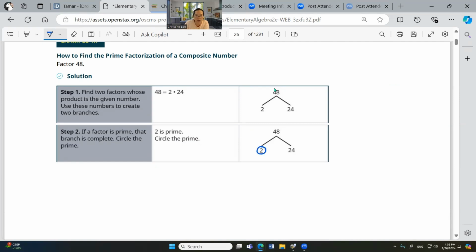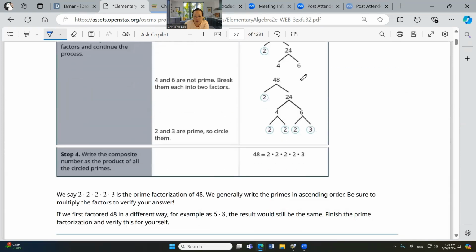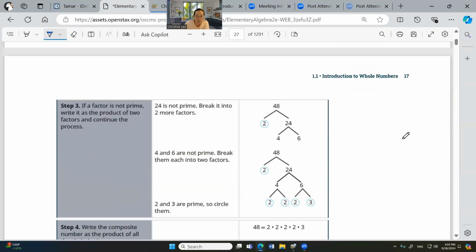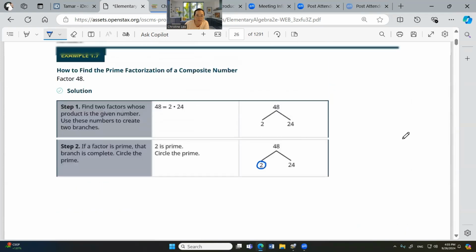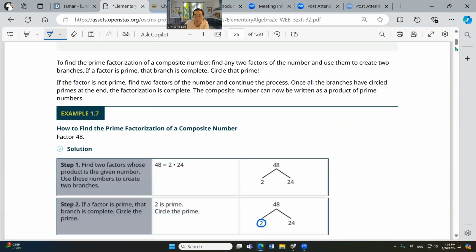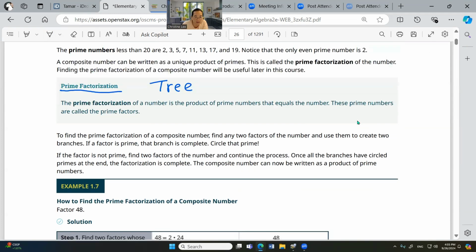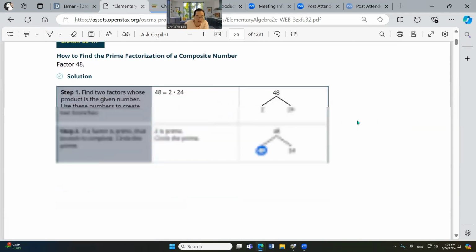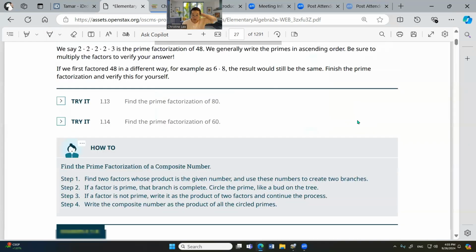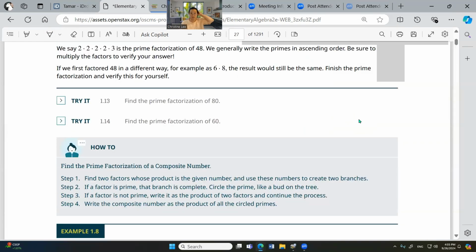Now, 24, and you can go ahead, break it down to 4 and 6 and break it down. Okay, this is called draw a tree. So if you want the prime factorization, you want to get to the bottom, you draw a tree called prime factorization. Yeah. Okay. Prime factorization. Okay, just remember that name, prime factorization.